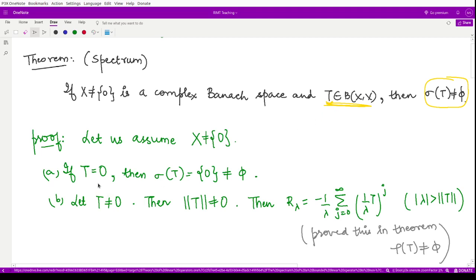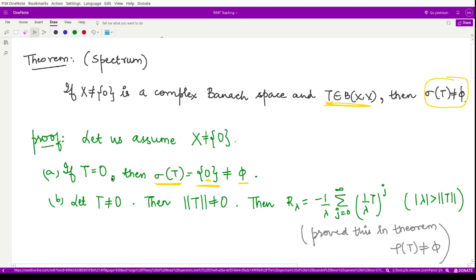So first we say our operator T is zero. For the 0 operator, the spectral values or the eigenvalues are simply 0. Therefore the spectrum would contain only the 0 element, and because it contains the 0 element, it is non-empty in this case.